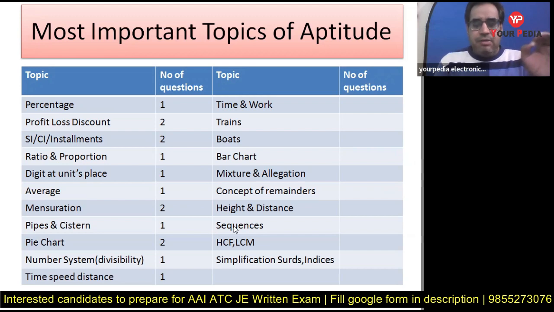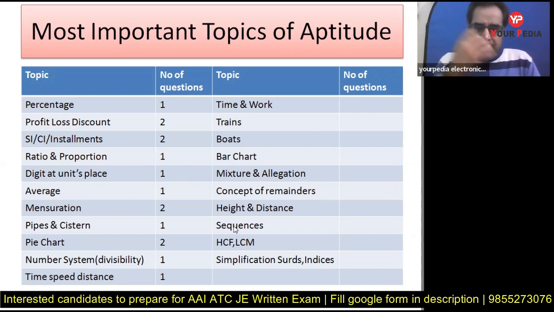Then number system. Number system is a big chapter in which we have different things, like problems on divisibility, problems on remainders, problems on HCF, LCM, all these things. So please revise important concepts of number system. Unit place is also considered under number system actually; I have written it separately to highlight the importance. In number system, HCF and LCM concepts are really important, and divisibility problems. Find different situations of remainders. All these things are important, you have to prepare.